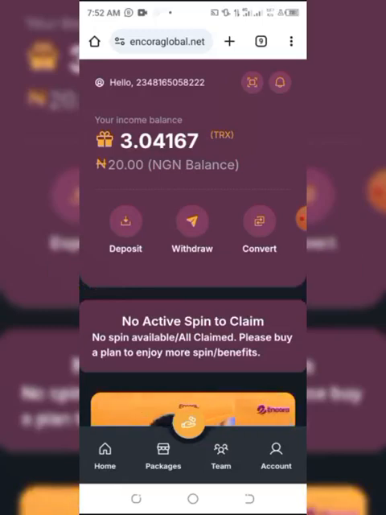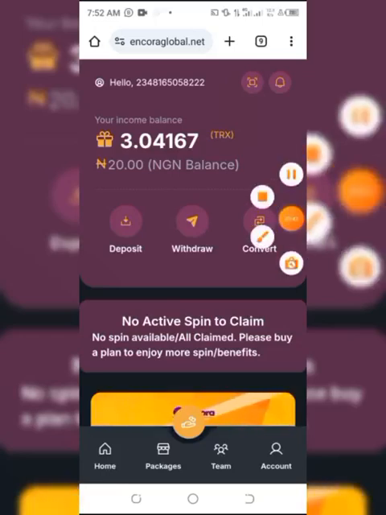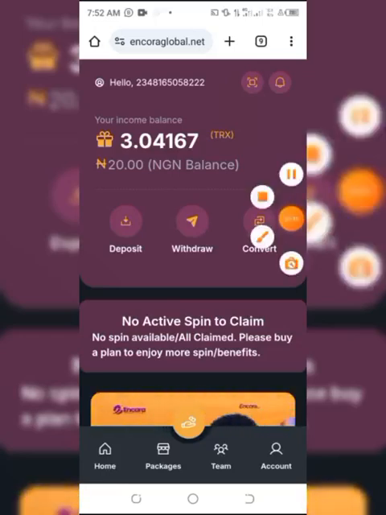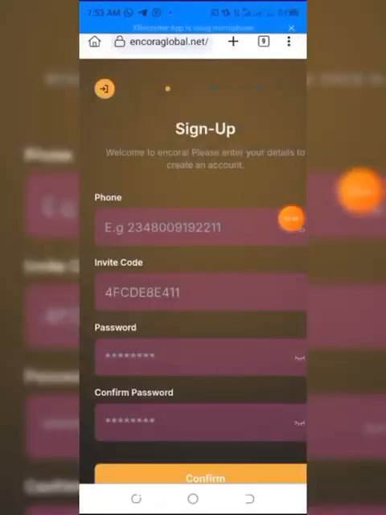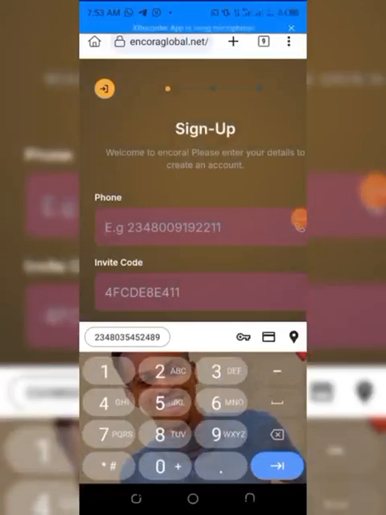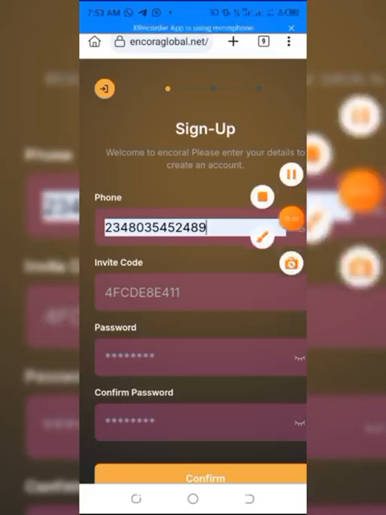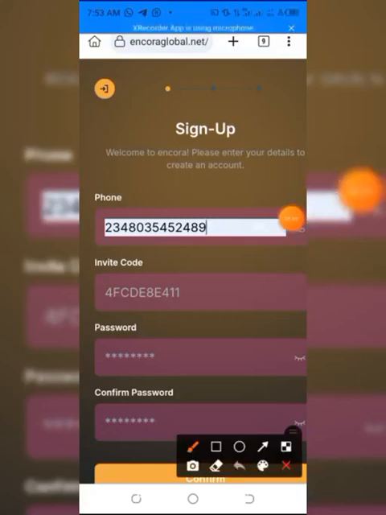So once you click on the link to register, the registration will take you to this page. Let me show you where it will take you. So this is the registration interface. When you are supplying a number, supply a number with 234. Remove the first zero. Make sure this invitation code is inside. Make sure this invitation code is there, okay.